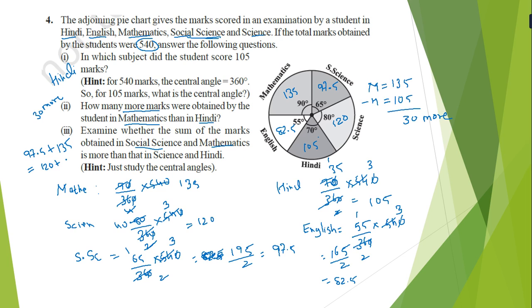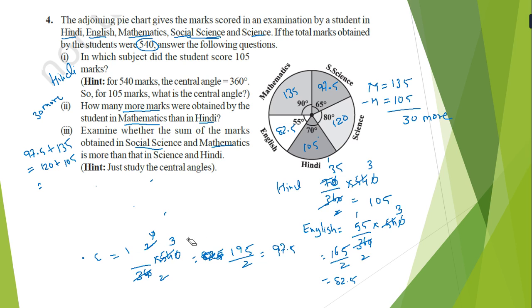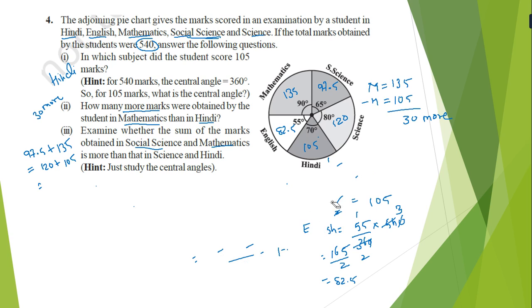Hindi, that is 105. Now if we total both, first of all I have to rub something, and then we can justify with the center angle also. The question is to justify with center angle. So what we have to do is total it and see whether it is greater or not. Mostly everything is written here, that is why I rub it.